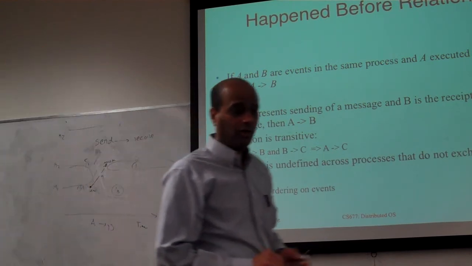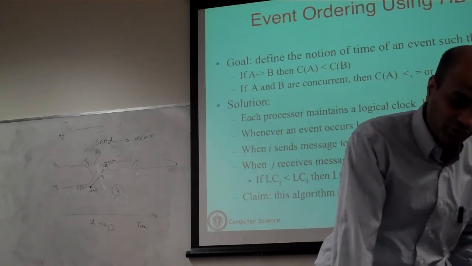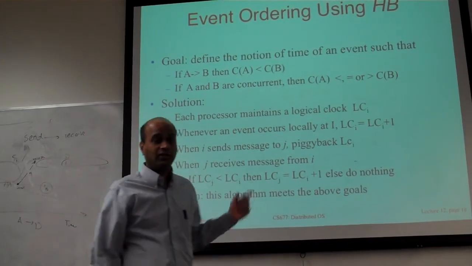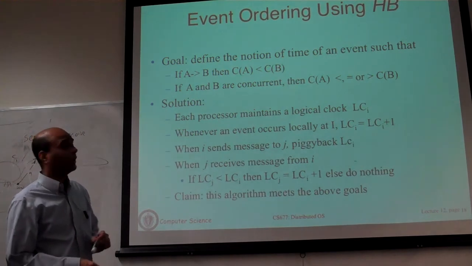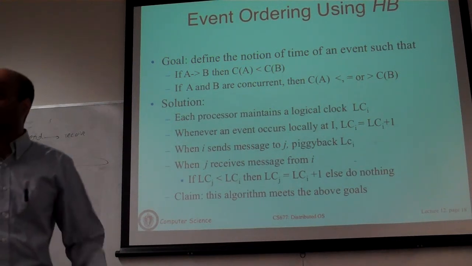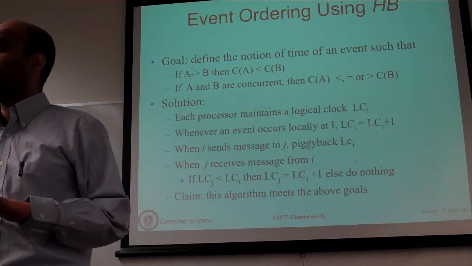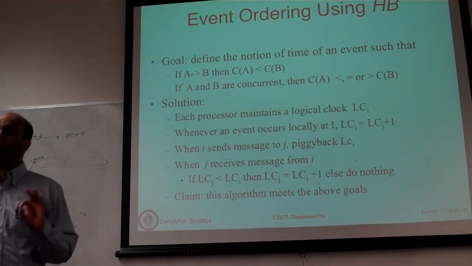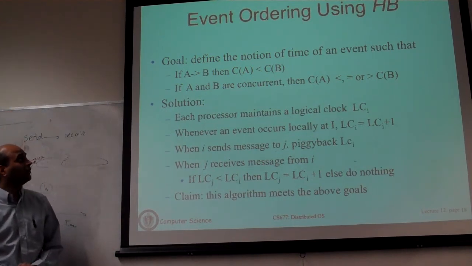Okay? Now, what does this mean in terms of how you do event ordering? So here is an algorithm that will allow us to essentially do reasoning on events and say which one happened before. This one is a picture that I drew, so you could actually look at this and claim something by saying, here's a message and let's order A and D in this fashion. Is there an algorithmic way to derive this? This is what is called Lamport's clock algorithm. This is basically this notion of a logical clock and how we are going to order events.